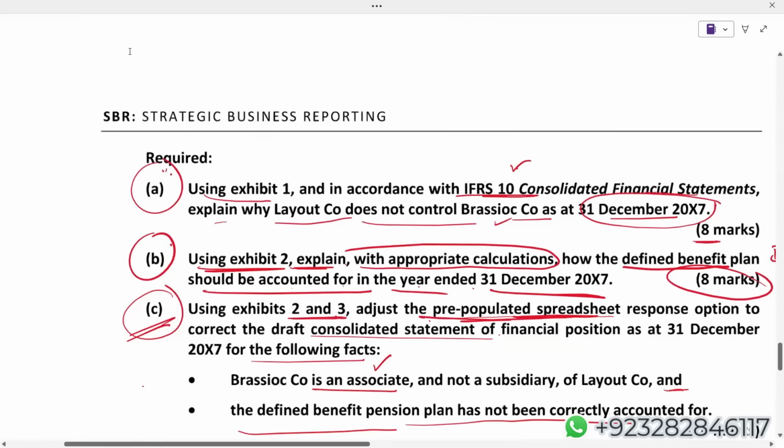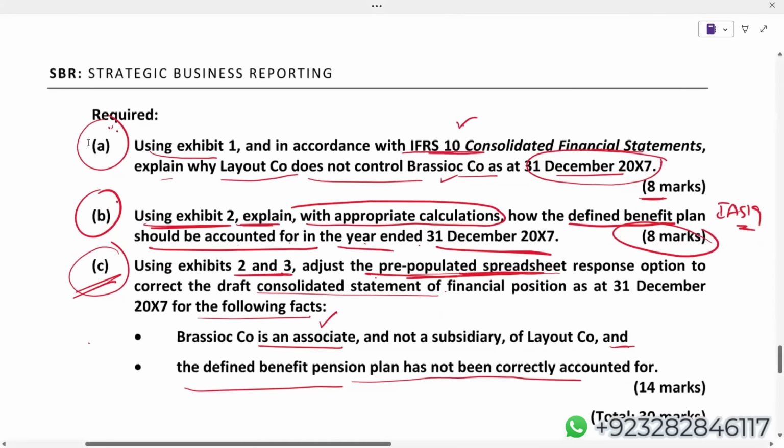Now, students, the main question is how to deal with a pre-populated SOFP, which comes in a, oh, calculator is gone. Just a minute. Let me first share that CB platform so that you can get a really good idea how to deal with part C. CB platform is here. Great.